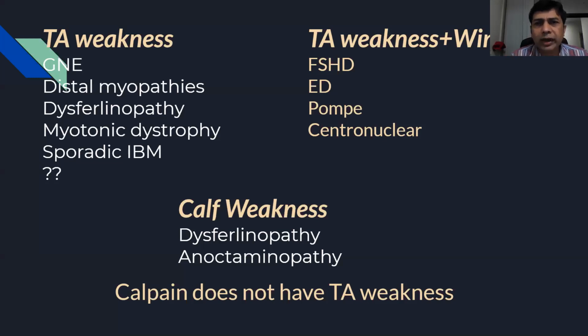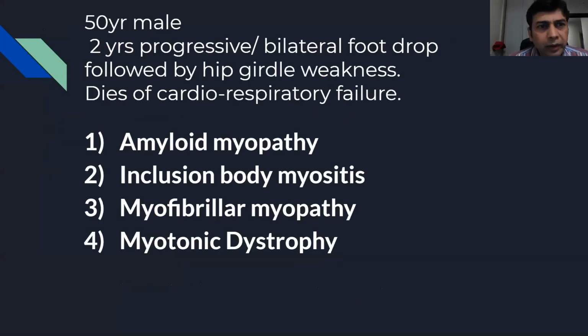Okay, so one clinical question to you all. This is an elderly patient who has a very sad story. Two years ago he developed initially bilateral foot drop, and he was being investigated for the cause of the foot drop. This was followed by hip girdle weakness, some sort of inflammatory myopathy. There were many thoughts on why this patient has a rapidly progressive weakness, and ultimately he dies of cardiorespiratory failure. He had a myopathic ailment.